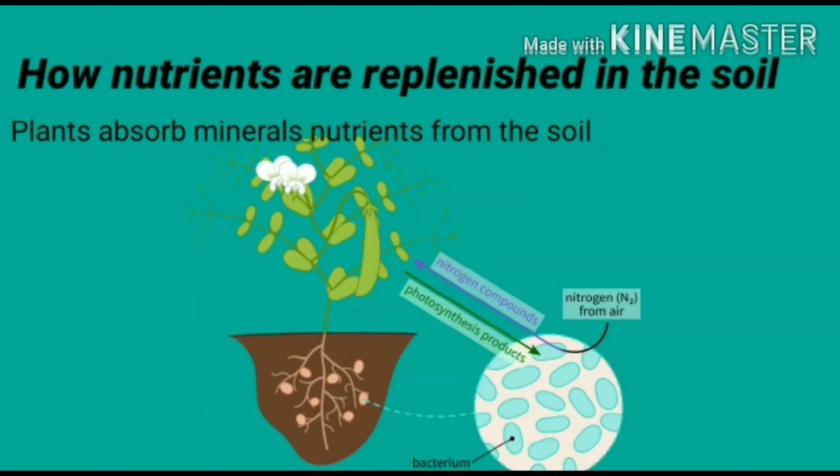If we can fulfill the nutrient requirement of the plant, then we can get good quality plants. Crops require a lot of nitrogen to make protein. But plants can't take nitrogen directly from the environment. They need nitrogen in a soluble form.